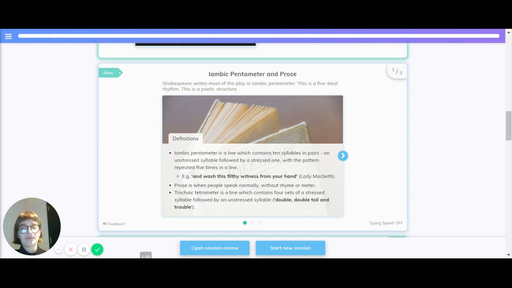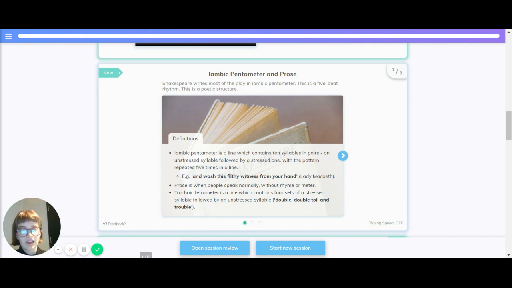Shakespeare writes most of the play in iambic pentameter. This is a 5-beat rhythm and is a poetic structure. Iambic pentameter is a line which contains 10 syllables in pairs, an unstressed syllable followed by a stressed one, with the pattern repeated 5 times in the line. For example, "and wash this filthy witness from your hand." Lady Macbeth says this. Prose is when people speak normally, without rhyme or meter.